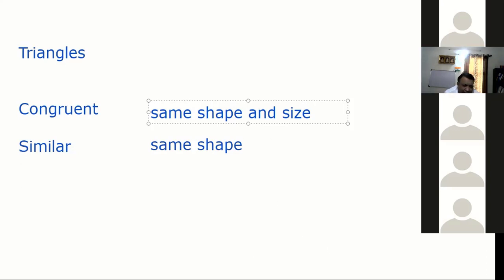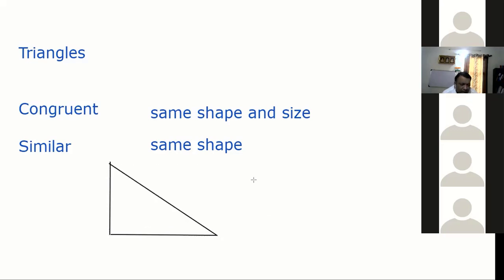Sir, congruent is when they can overlap, so they have the same shape and size. And similarity is when, like, a circle with a bigger radius and a circle with a smaller radius will be similar because they are the same shape. Suppose I put a triangle like this, and I put another triangle like this.